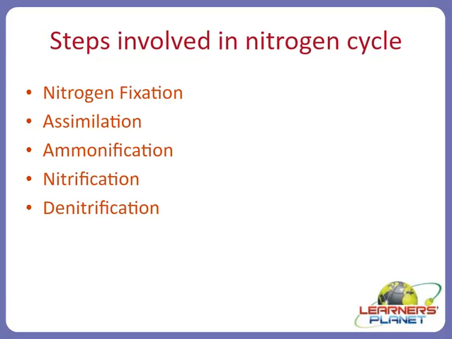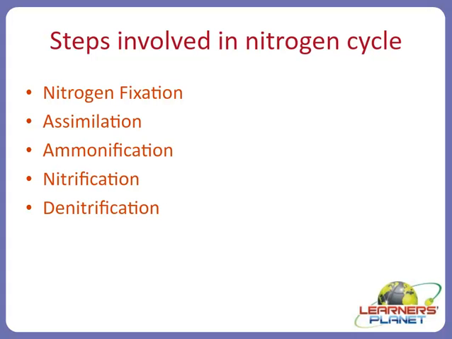Besides, if we are continuously consuming the nitrogen, that 78% present in the air will go down to 0%. But practically it is not happening. Practically what is happening is the elemental form is also returned back to the environment by different types of microorganisms.